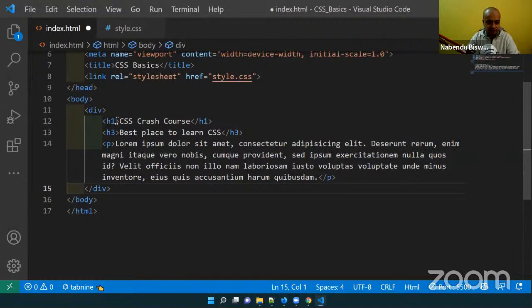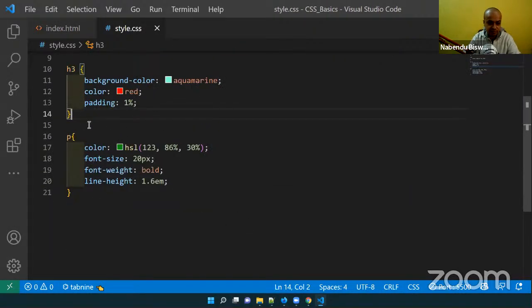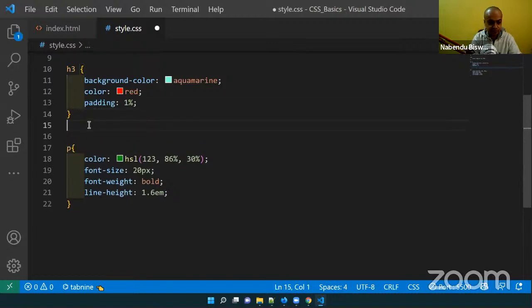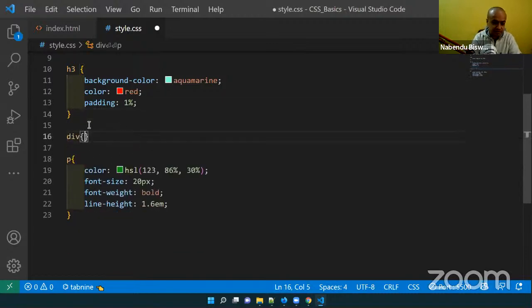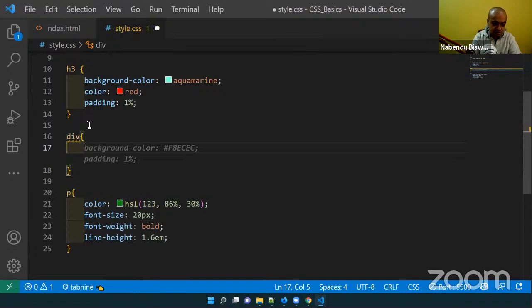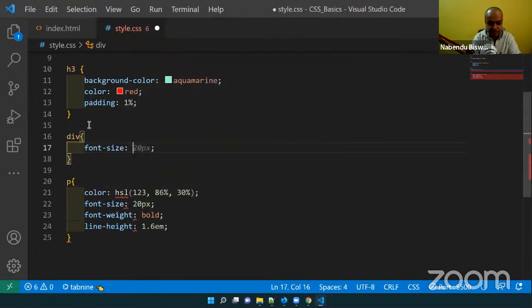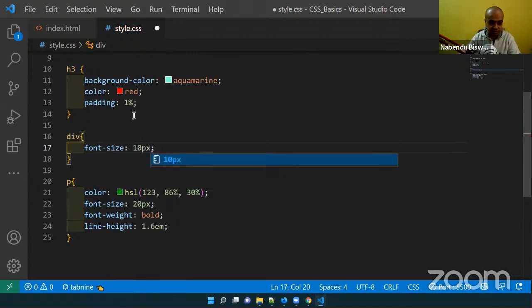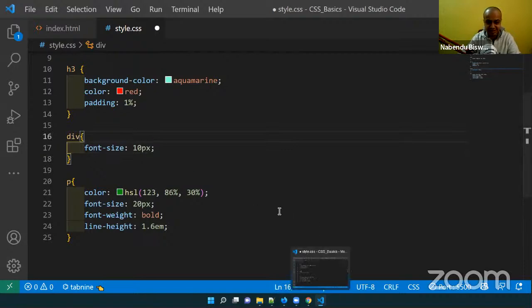So I will not target this div. This div I'll target, and I will make the font size 20 px. Okay, 20. No, I'll make this div font size 10 px. Okay, font size is 10 px. It will have some adverse effect, but it's okay.